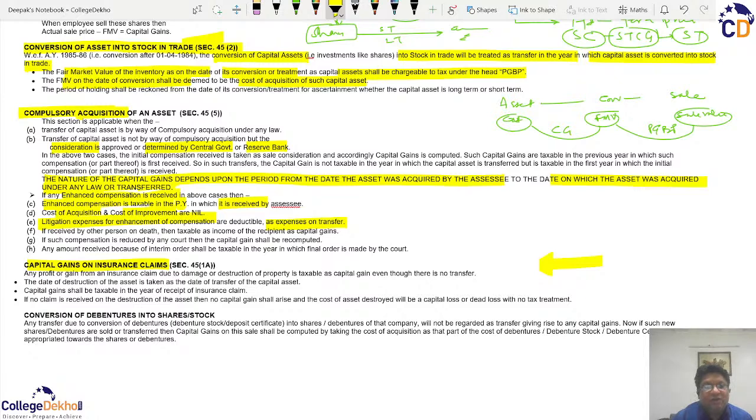Secondly, whatever amount of claim is received by you is equivalent to the sale consideration, and therefore, on similar grounds, the period from the date of your acquisition till the date of such insurance claim grant will be your period of ownership, and that will decide whether the assets are long term or short term, and similarly, long term gain or short term gain will be calculated. And here, the only thing is that the sale consideration is the insurance claim amount received.